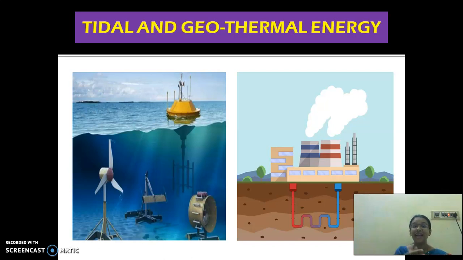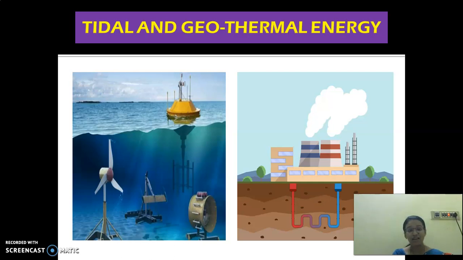Yes. Tidal and geothermal energy. Tides. What are tides? The waves which come from the seas and oceans give tidal energy. The process is the same everywhere. Look here, we have a turbine which is placed here. So due to the flow of water, the waves make it rotate and electricity is created.